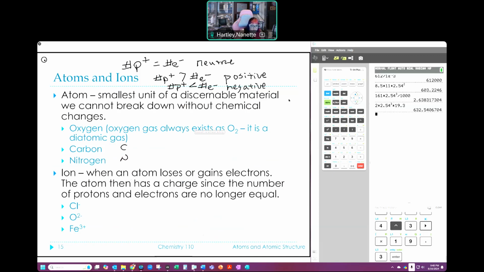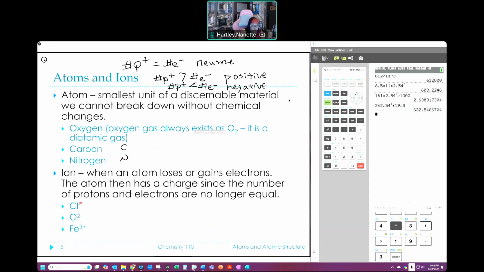So it's a little bit backwards. I understand that. So we can gain and lose electrons depending on where we are and what we're doing, and we have to show that charge. Because if I don't show the charge, then I think that this is neutral. So we always put the charge up in the upper right. Mass number goes in the upper left, atomic number goes in the bottom left, and my charge goes in the upper right.